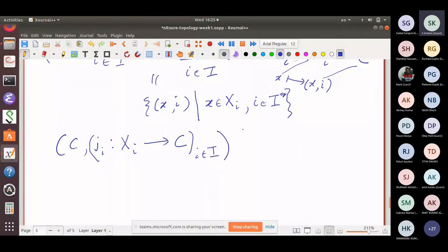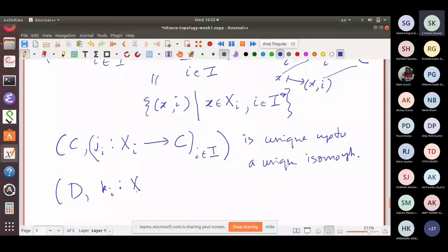This data is unique up to a unique isomorphism, which means if somebody makes another candidate and calls these k_i from X_i into D, for i belonging to I, then there exists a unique bijection between this and this, such that this triangle commutes.